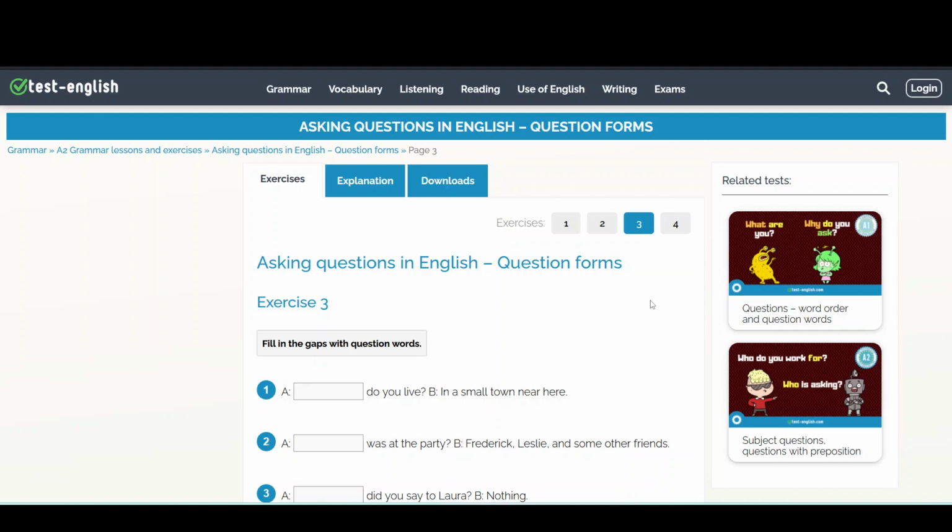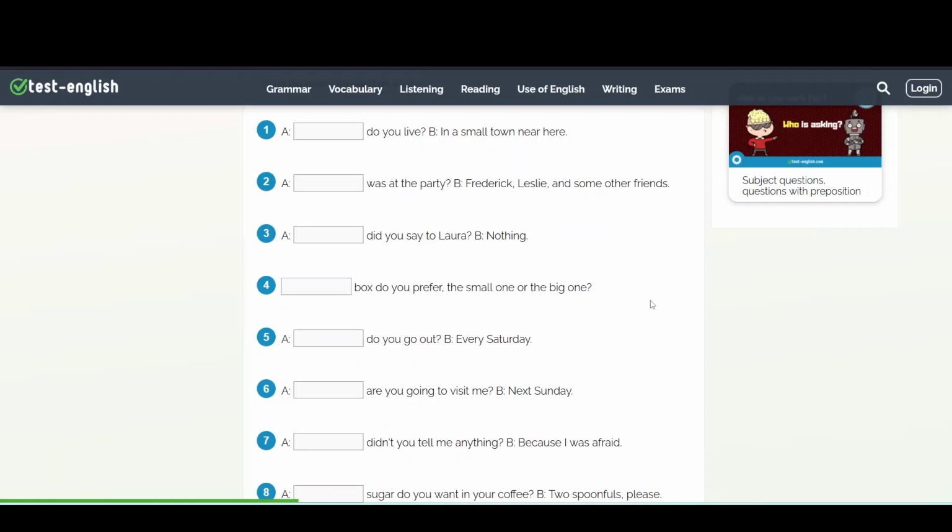Exercise 3. Fill in the gaps with question words. Number 1. A says, blank do you live? And B says, in a small town near here. We need a question word to ask about a place. Where do you live?